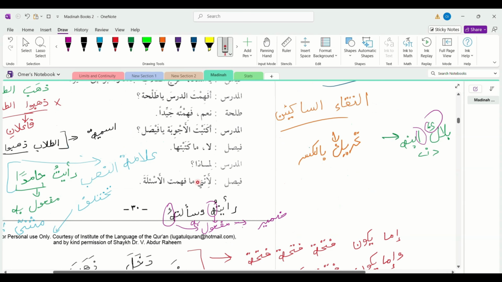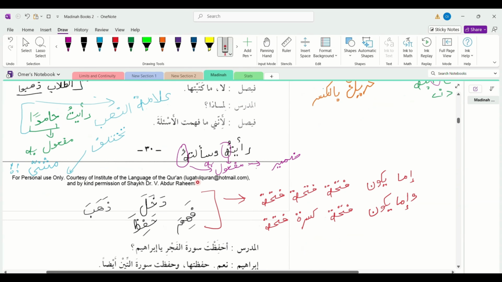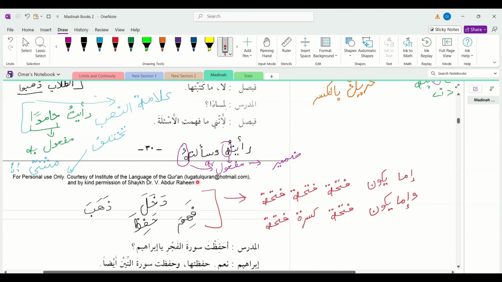And we have studied the af'al thulathiyya, or the three-radical verbs. We studied that most verbs in Arabic have three radicals, or three huruf, or three letters. And in the past tense, this is the formation of these verbs.